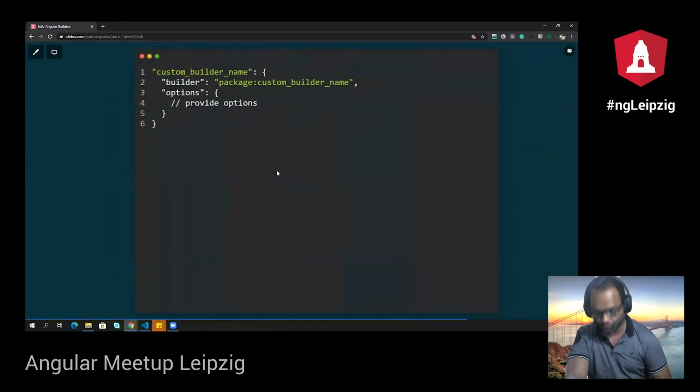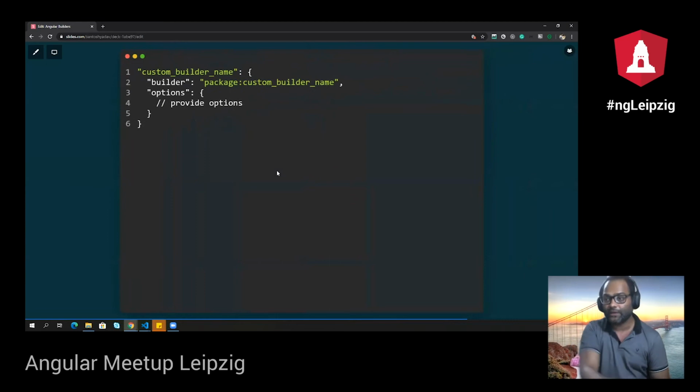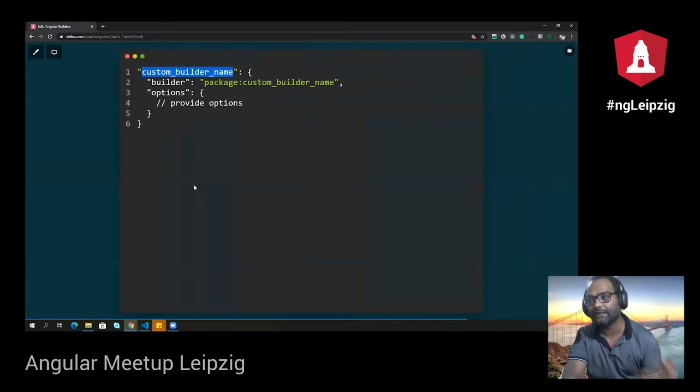So how about using a builder? In case you want to use a builder, the first thing which you have to do is give your custom builder name here. So you can say, okay, this is my custom builder name. For example, I said ng build, ng prod, or ng uat, build uat, build prod. So those custom builder names will come here. Then builder is your own builder which you created, right? So you can say your package name, colon, your custom builder name.